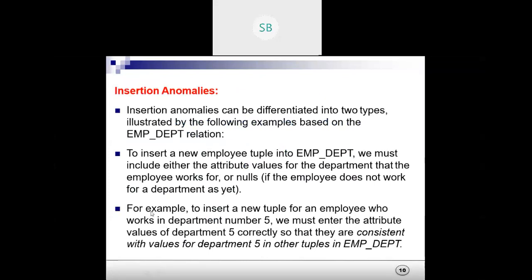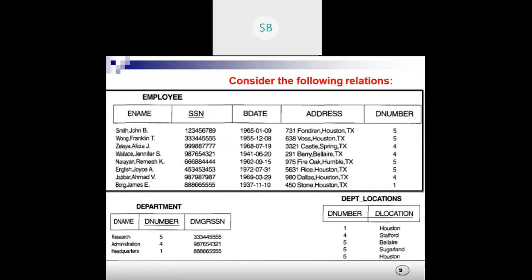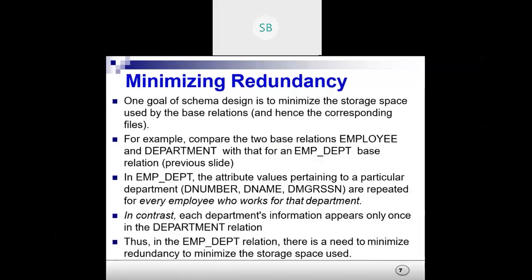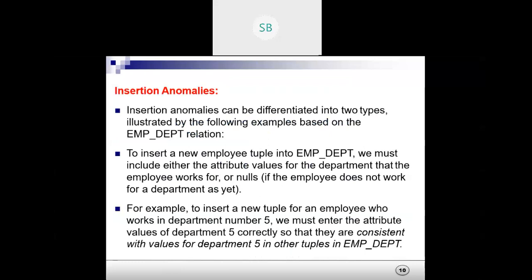Here is an example. To insert a new tuple for an employee who works in department number 5, we must first enter the attribute values of department 5 correctly so that they are consistent with the values for department 5 in other tuples in employee department. Whatever department 5 is, I think it was the research department. So we have to first enter the values of this department properly. That should be consistent. Then only we can enter the employee information in the employee table. Otherwise, it will be wrong.